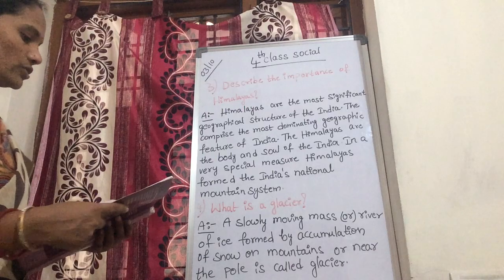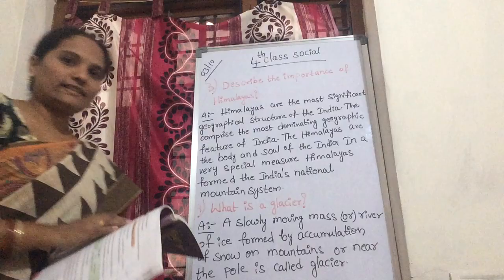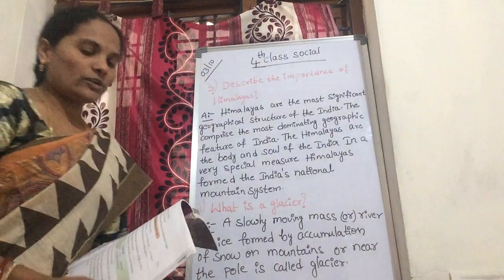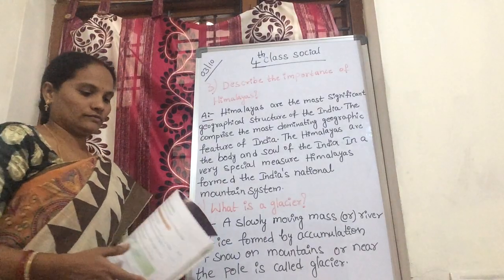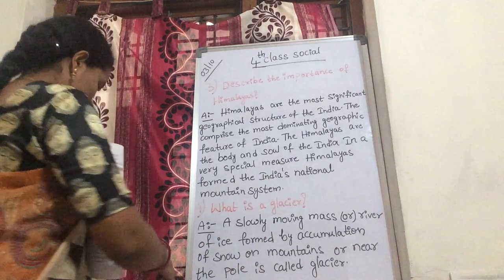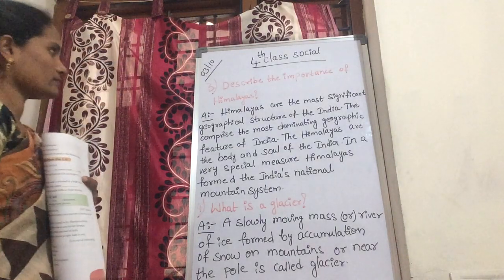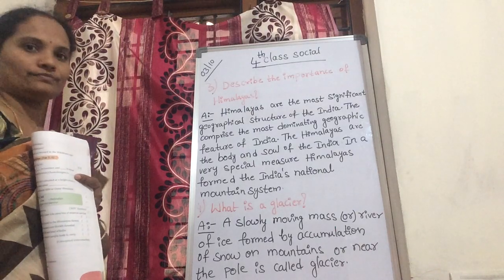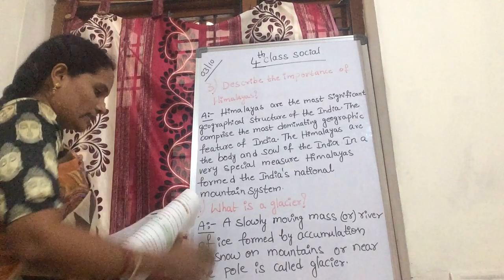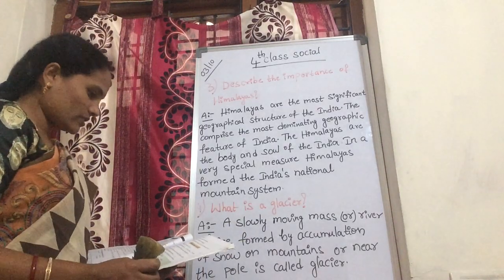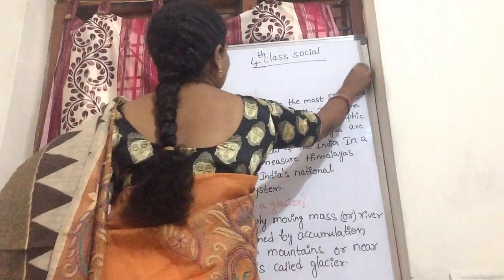Let's see the next, fifth question. Name the three ranges of the Himalayas. Please, children, keep one notebook, classwork, for social. Please copy this. Shall I repeat? Okay, children. Now, next question. What is our next question? Fifth one. Name the three ranges of the Himalayas.